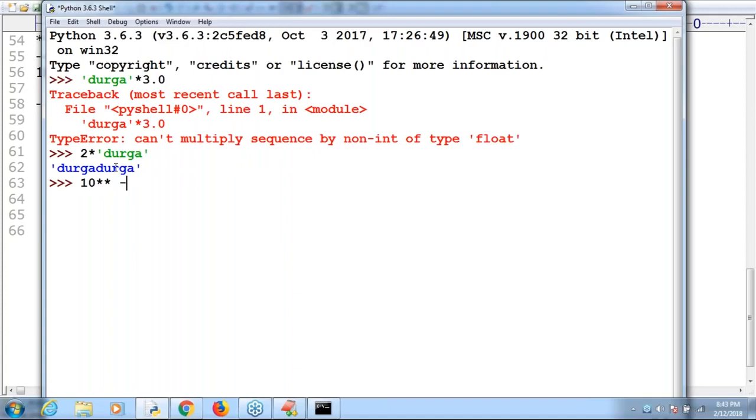What will happen? 0.01. 10 power minus 2 is something like 10 by 10 square, which is going to evaluate to something like 1 by 100. So maybe negative values also are going to be accepted.